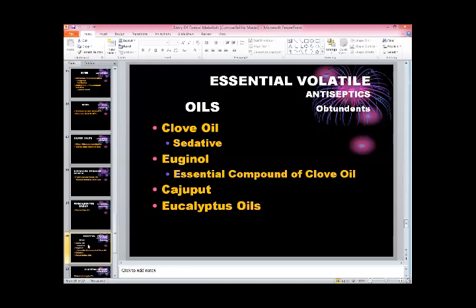So remember, all those antiseptics which are pain relievers are known as obtundants, and we use them in dentistry to make so many compounds.